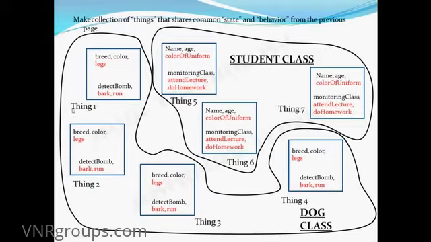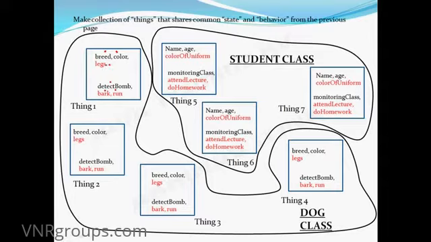Now, a very important concept: static and non-static. If you see the states of dog, breed, color and legs are the states of dog, and behavior: detect bomb, bark and run.